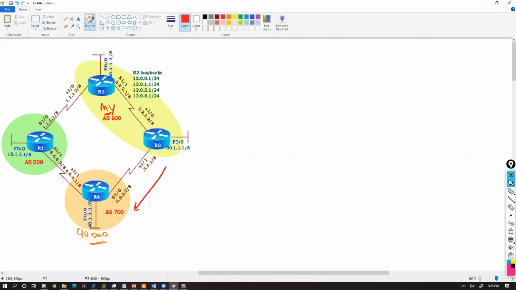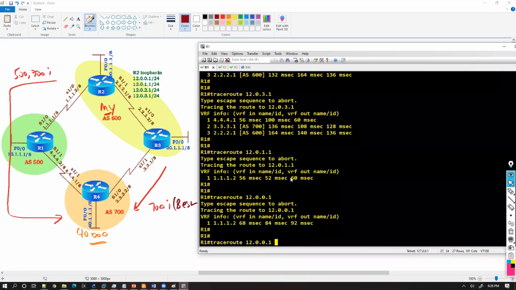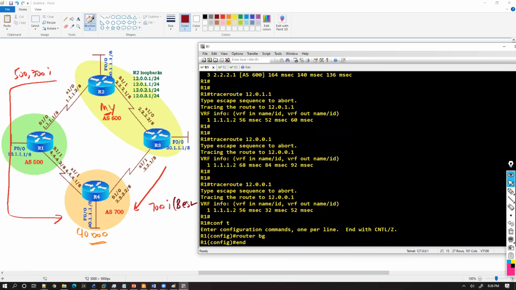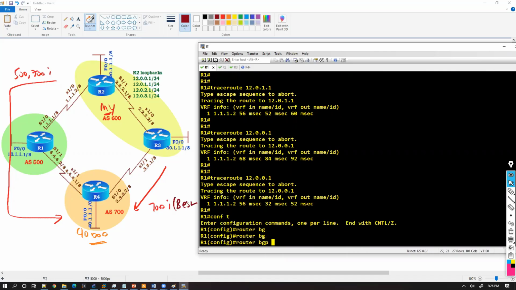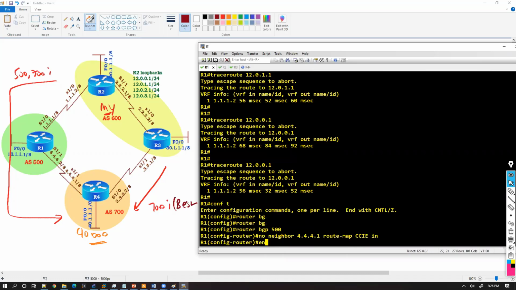One is direct 700I. The other one is I can go from this side, which is 500, 700I. So which is the best route? The default best route is this one. So I'm going to remove the attributes which I have configured in my previous lab, even though this is not compulsory, because we are not verifying specifics, but still I just want to remove my previous lab configurations.